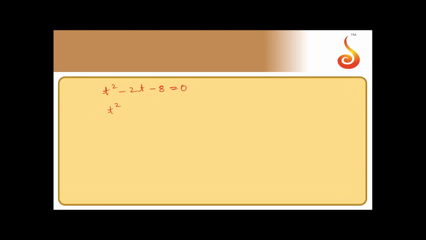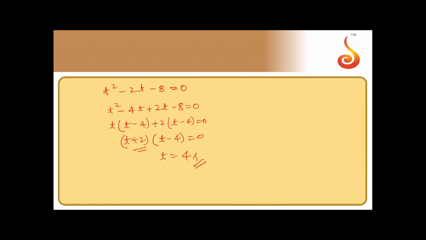So t square minus 4t plus 2t minus 8 equals 0. So this will be t minus 4 plus 2 into t minus 4. So t plus 2 into t minus 4 is equal to 0. If it is equal to 0, t is equal to minus 2, which is not possible. So t should be equal to 4 seconds. So it should be option A.